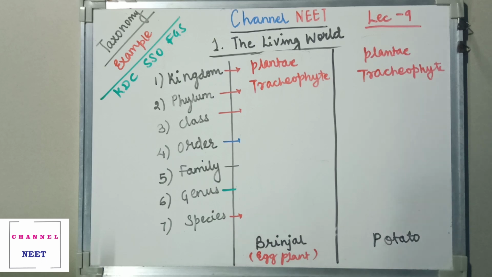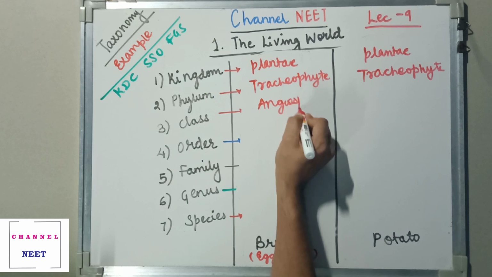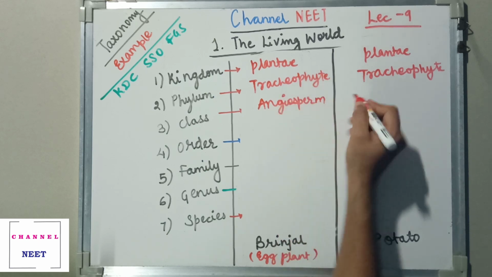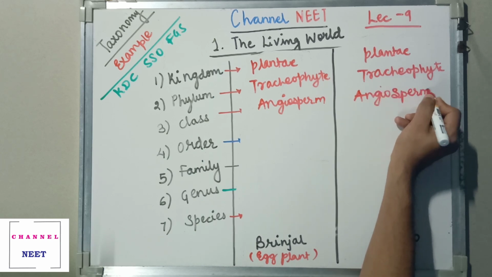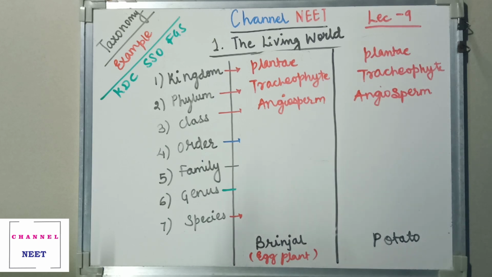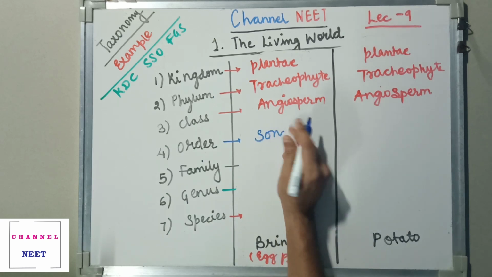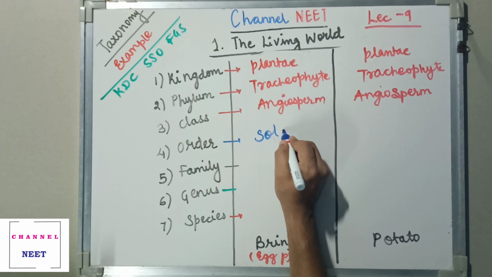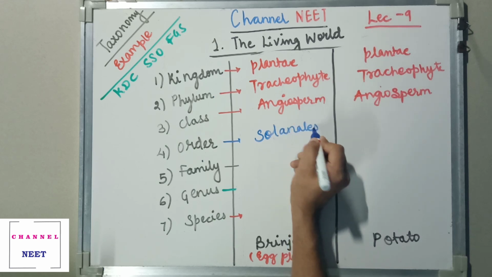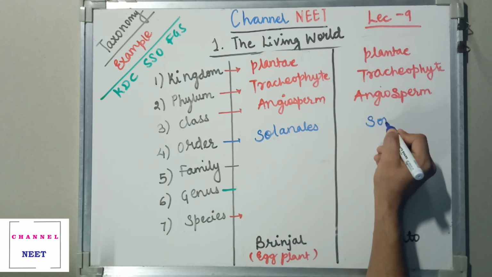The next word we come across, class: they belong to the class angiospermae or angiosperm. So this also belongs to angiosperm. Next they belong to the order what we call Solanales. Potato also belongs to Solanales.